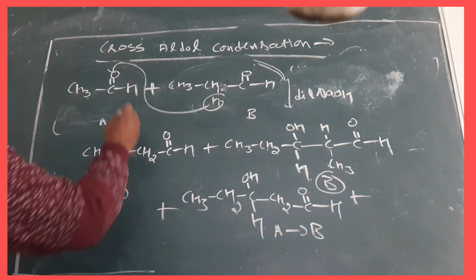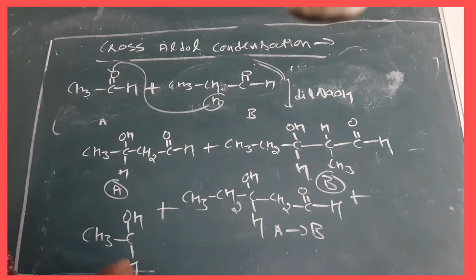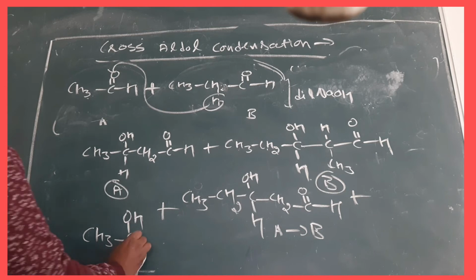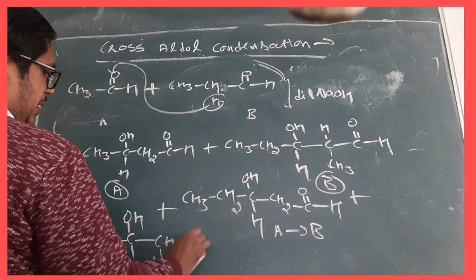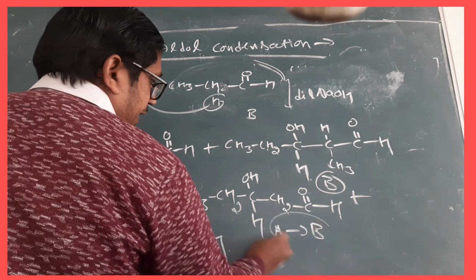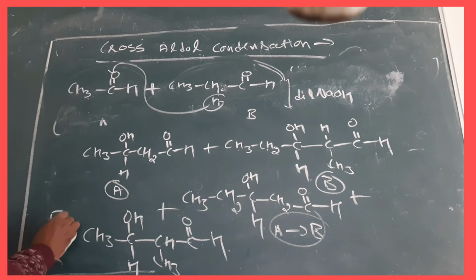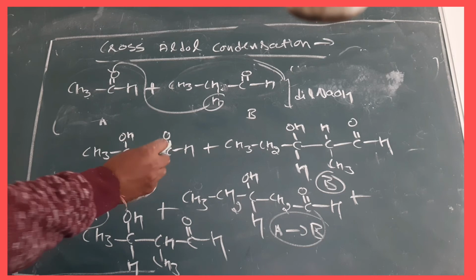So here the product will be CH3COH H, then after that CH3COH. Is that clear? Yes or no? Like this way only we have made. So how many products? Here A to B, and this one we can write from B to A. Hydrogen is going from B to A. Okay, beta. So how many total products have been formed? There will be a total of 4 products.